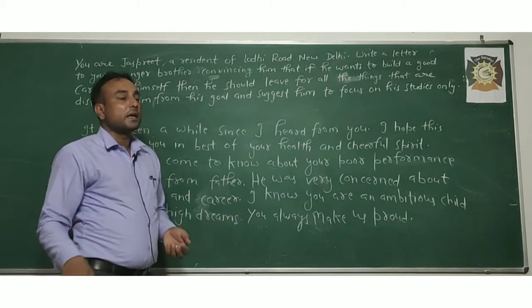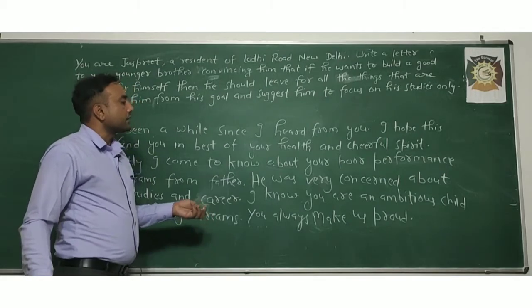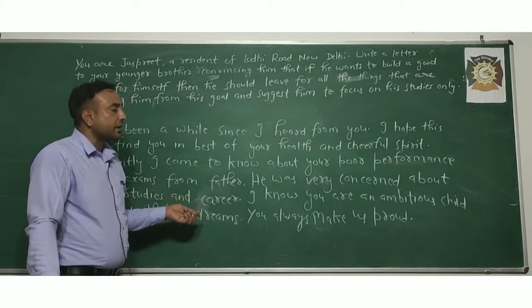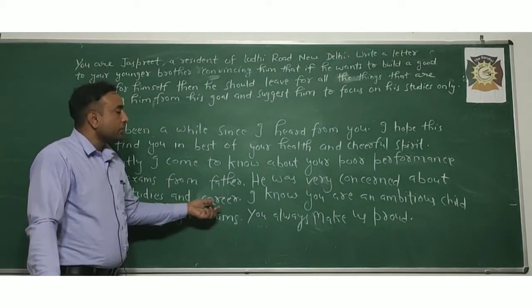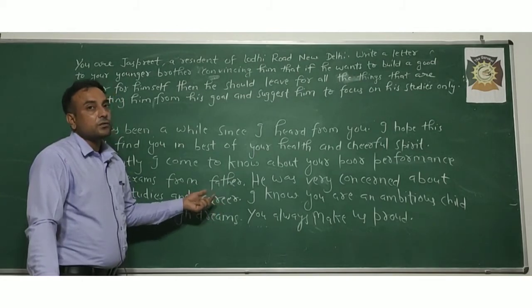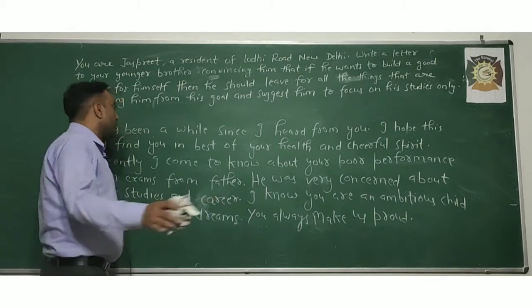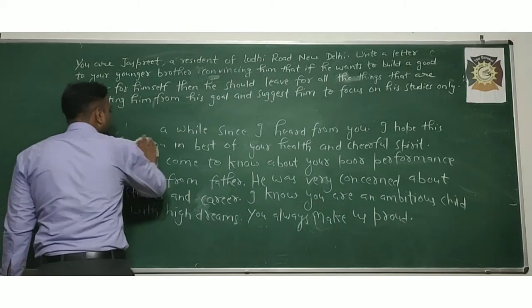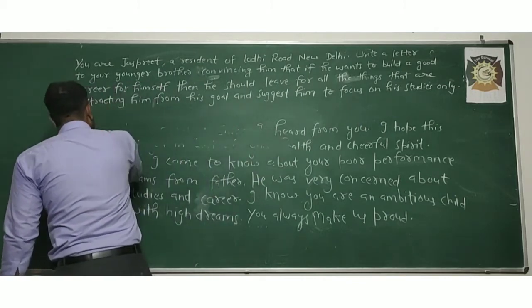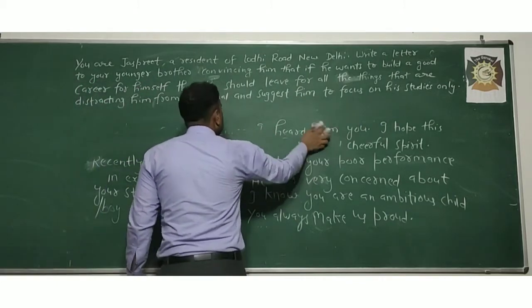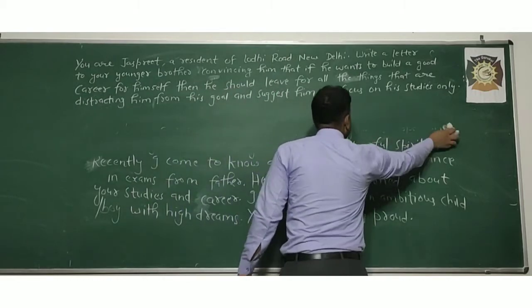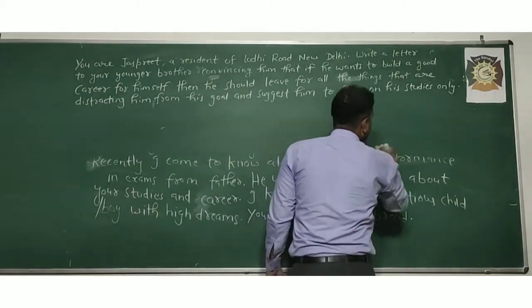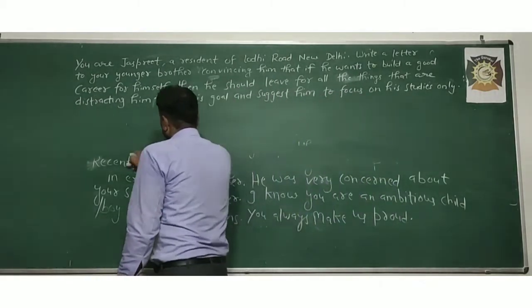If your brother has fallen in bad company, or if he gets distracted by some other means, you have to write some motivating lines to motivate him. And now in the next line, you have to write how he would be on track, how he would be on the right path.